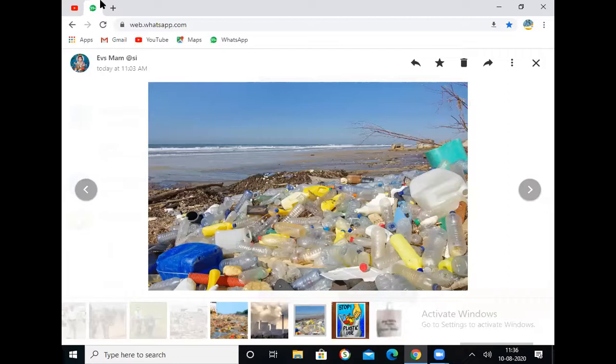So what do we have to do? We should use reusable plastic and try to use less plastic. Okay, for one plastic bottle to disappear, it will take millions, 100 million years. Means almost our life will be finished, but the life of the plastic will not be finished. So try to use less plastic.